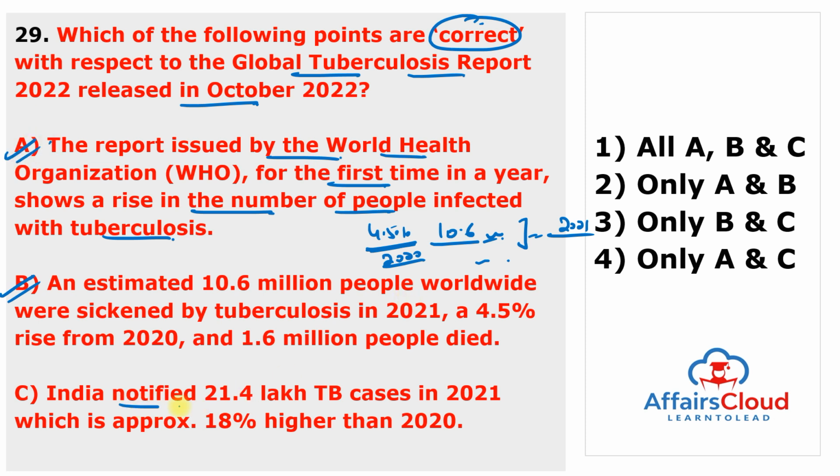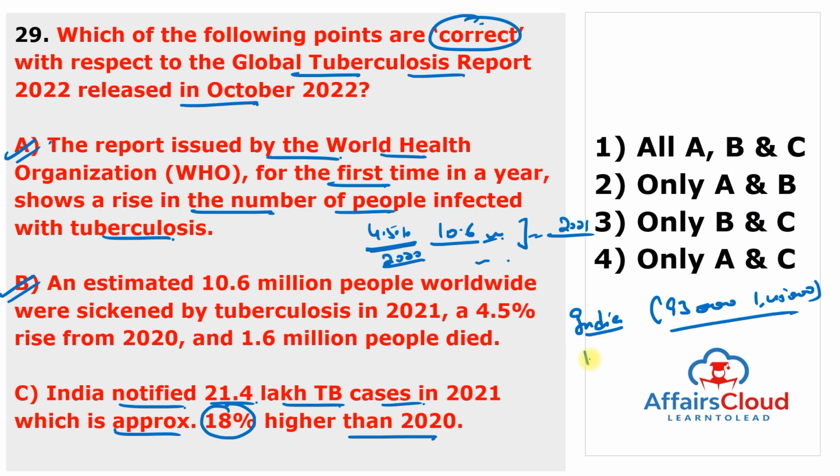Next is, India notified 21.4 lakh tuberculosis cases in 2021, which is approximately 18% higher than 2020. And the 7 countries with the highest burden of tuberculosis cases in 2021 are India, first rank, with a total of 93,000 to 1,45,000 cases registered for tuberculosis, and Russia's rank is second.